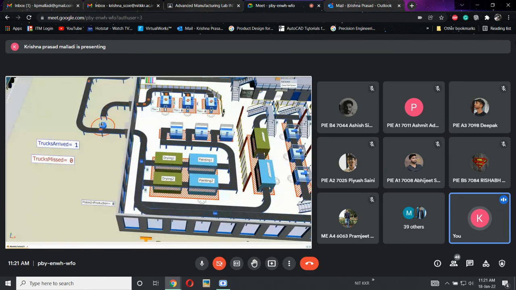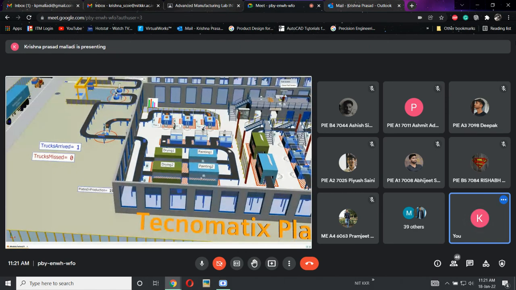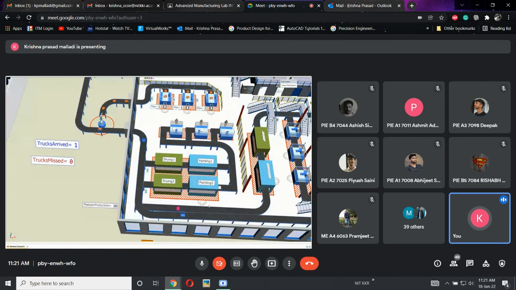Again, a human is coming here for picking a part and placing it somewhere. See, he's picking a part and doing the material handling application. Once this material handling is done, the part will be entering into the next subsequent station or process, where the material is going for a painting phase. Here, the color of the object is going to change. So once the part has reached, it will be entering into the next phase.